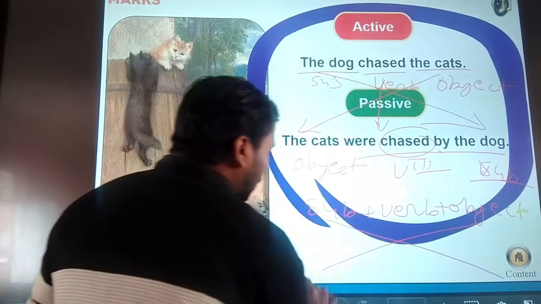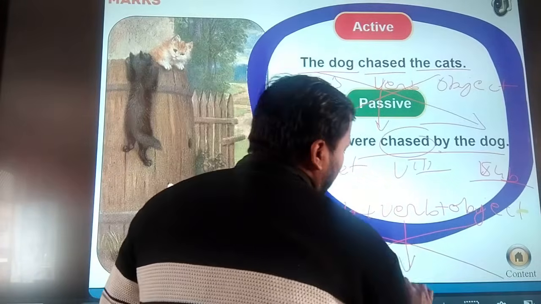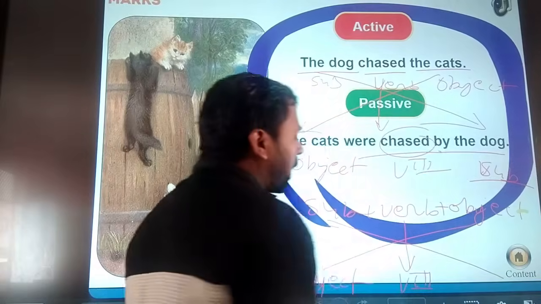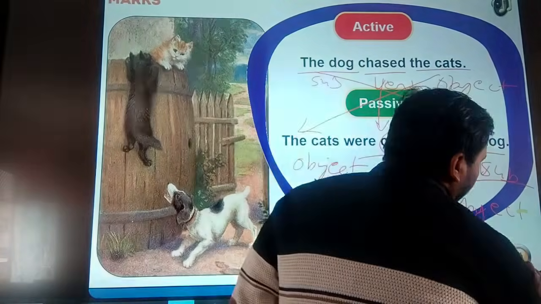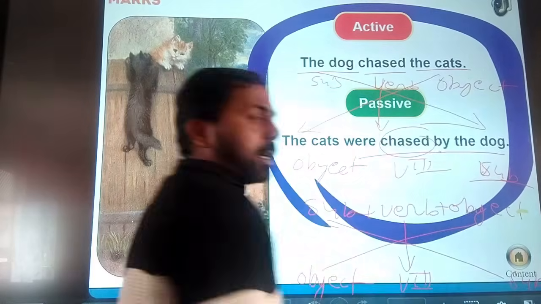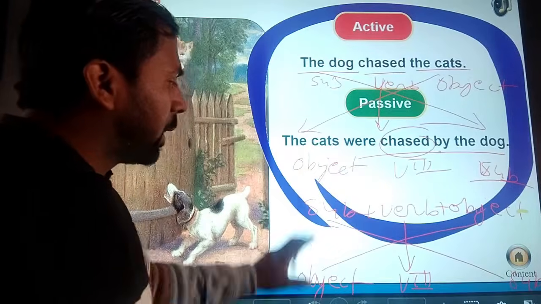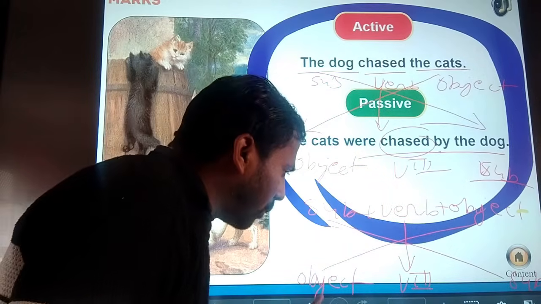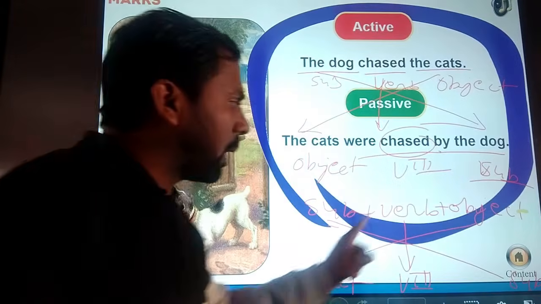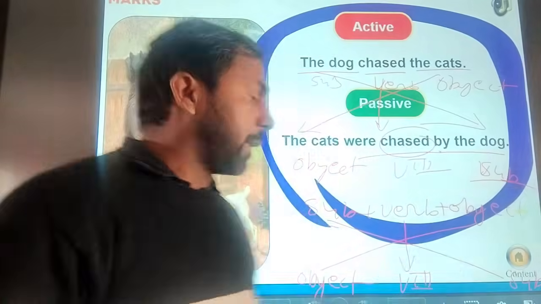Like an object is used in place of the subject, the verb is used in the proper way, and the subject is replaced in place of the object. It is the sentence structure of passive voice. Is it clear? So easily you understood that in place of the subject we can use the object, and in place of the object we can use the subject. Okay, keep in your mind.